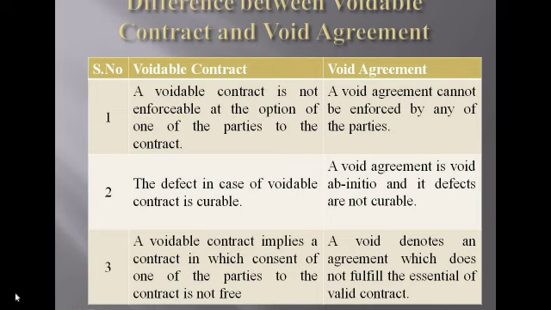So consent is affected in voidable contract. In void agreement, the agreement does not fulfill the essentials of a valid contract. They are not completing even one essential of a valid contract. That's why at the beginning stage itself it is invalid, and it's called a void agreement.